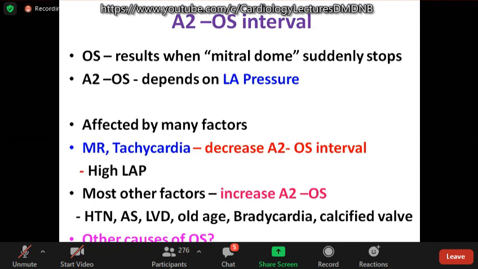So, what are the other causes for opening snap? This is another question. It can occur either on the left side or right side whenever the flow is increased, like in severe MR, PDA with large left to right shunt, VSD with large left to right shunt. You can get an opening snap, but it is recorded and most often not audible.